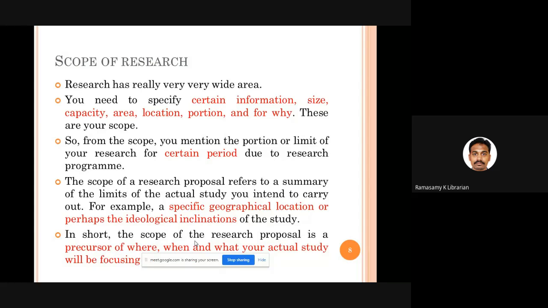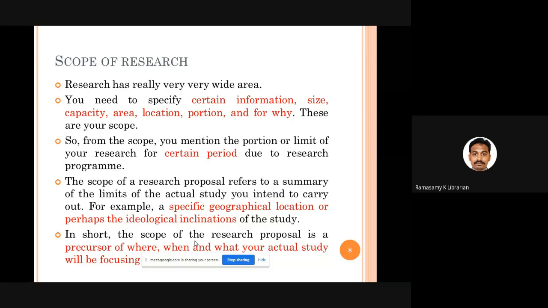Or you can say, I am going to study the history of Kerala Library Association from 2005 to 2010, not in any other years, maybe in terms of time. Or you can say, I am going to evaluate the information literacy skills of postgraduate students using the SCONUL Seven Pillars model. So I am not using any other model. I am using only the SCONUL Seven Pillars model.